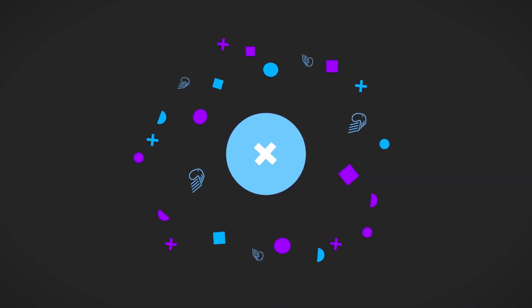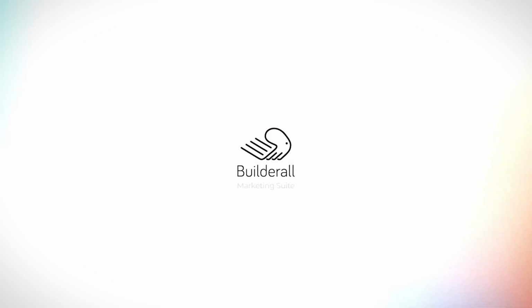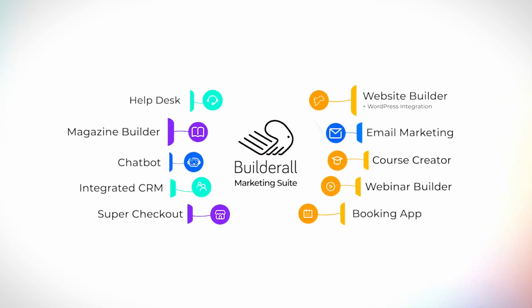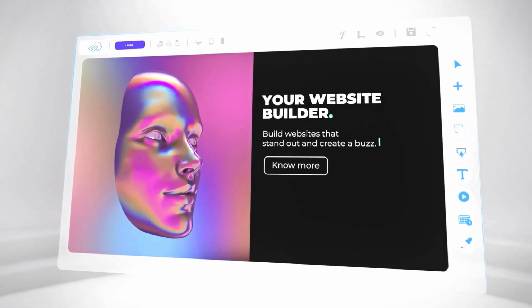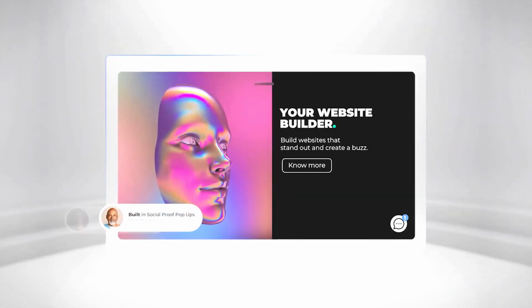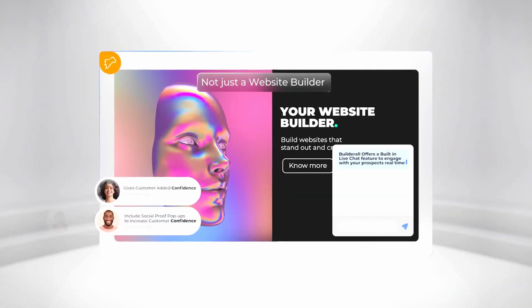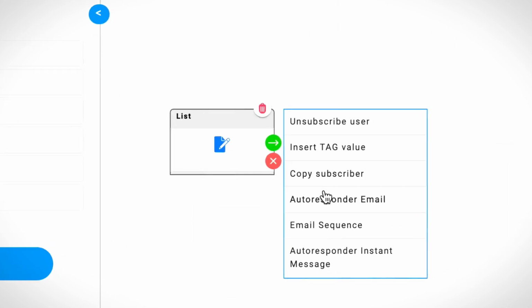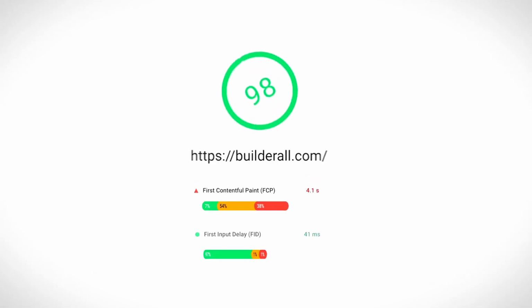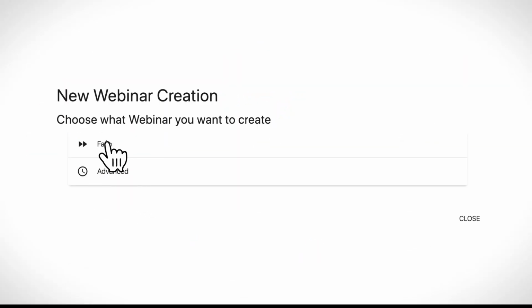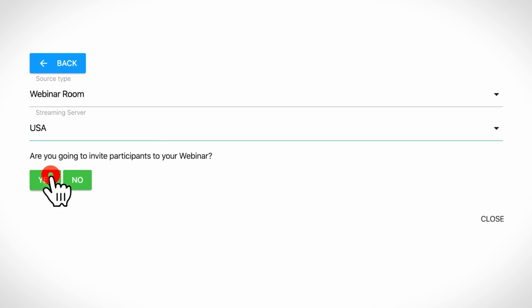Number 2. Builderall, your go-to alternative to GoHighLevel. Builderall is an all-in-one digital marketing powerhouse with a treasure trove of over 40 digital marketing tools. From a user-friendly drag-and-drop website builder to a sales funnel wizard, email marketing prowess, a scheduling calendar, chatbot magic, video hosting, a nifty video maker, SEO wizardry, webinars, and much more. It's all here under one roof.